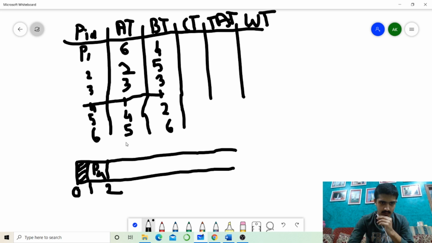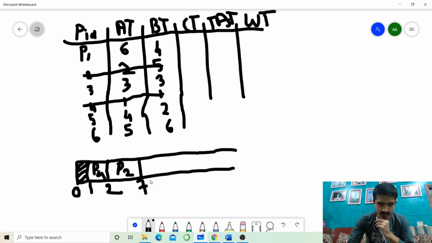Now P4 is done. At time interval 2 there is only one process, which is P2. For P2 the burst time is 5, so 2 to 7, 2 plus 5 is 7. Again strike it. This will help you avoid confusion later. You also do this in the exam, it will be helpful.